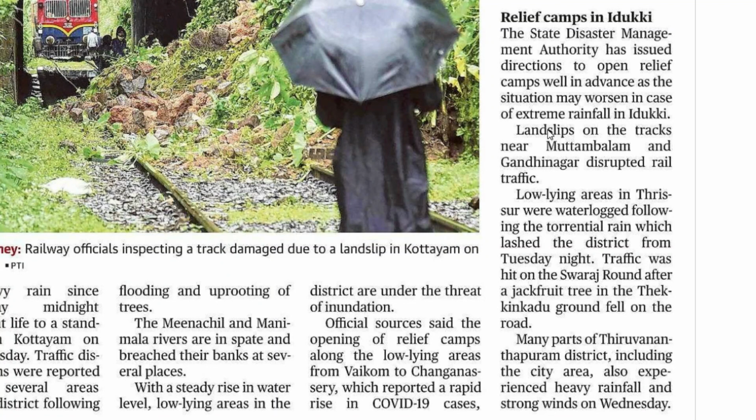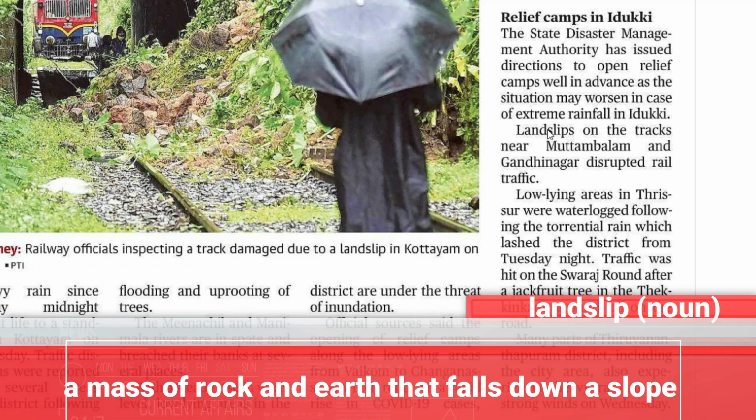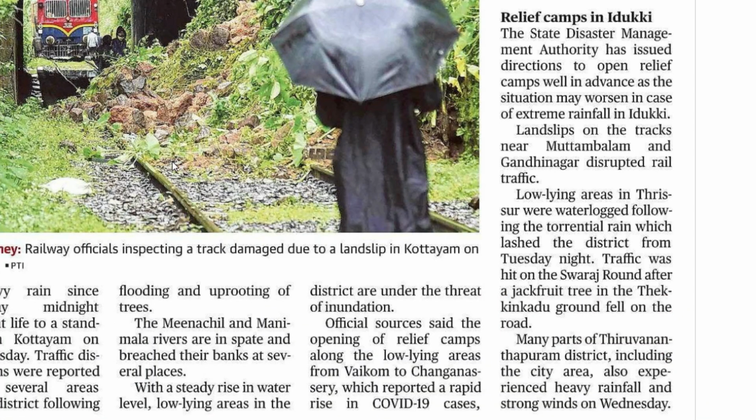A landslip is a mass of rock and earth that falls down a slope, usually smaller than a landslide. You can see the landslips here that fell on the track. These things stopped or disrupted rail traffic, rail journeys. Until they are cleared, rail traffic cannot be reinstated. Cannot be continued again, cannot be resumed again.